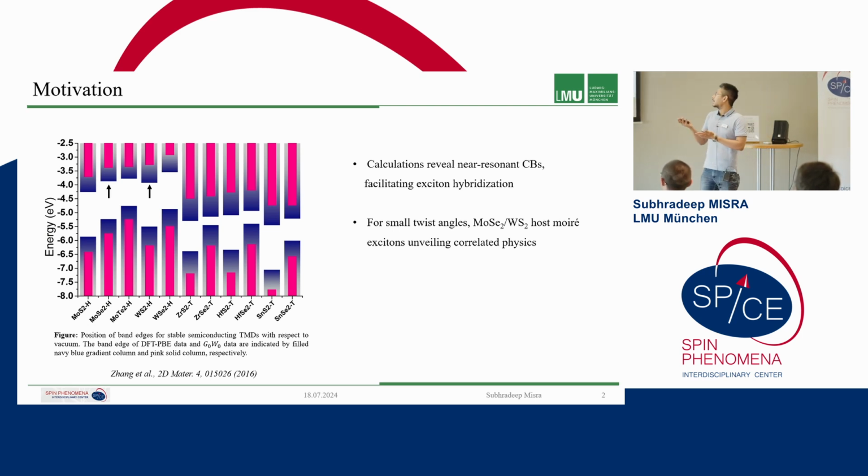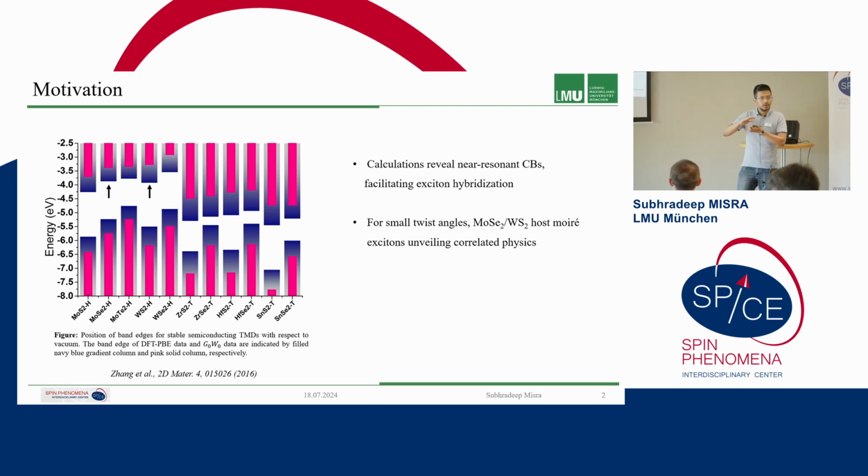Another motivation is that we have two materials, molybdenum and tungsten disulfide, which have a relatively large lattice mismatch. As we saw from the twist angle dependence of the moiré lattice, if you bring together two lattices with two defined lattice constants, you can form moiré superlattices, which can extend to many lattice constants, as a function of twist angle or because of the lattice mismatch.